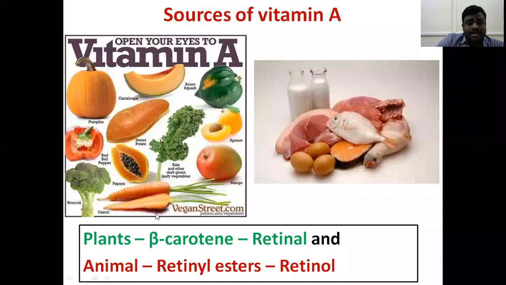From plant sources we mostly get beta carotene, from the carotenoids in plants, which produces retinol, vitamin A. From plant sources we get vitamin A retinal, and from animal sources we get vitamin A retinol.